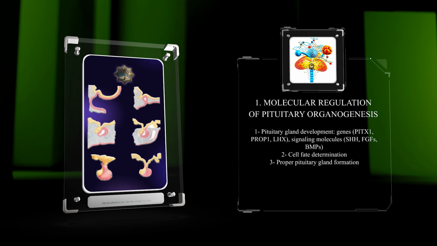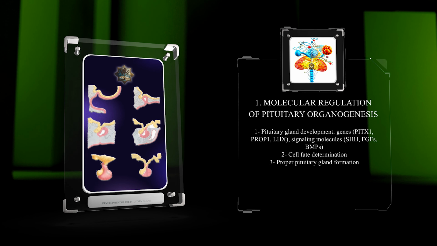Among these signaling pathways, the Notch, WNT, and FGF pathways are of particular importance. Notch signaling regulates cell fate determination and proliferation, while WNT signaling controls cell polarity and tissue organization. FGF signaling, on the other hand, influences cell survival, migration, and differentiation. Crosstalk between these signaling pathways ensures proper proliferation, migration, and differentiation of pituitary progenitor cells, ultimately leading to the establishment of a functional pituitary gland.